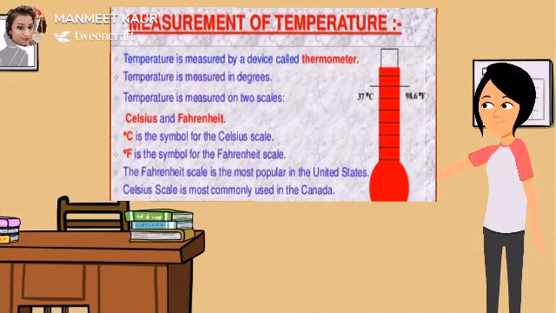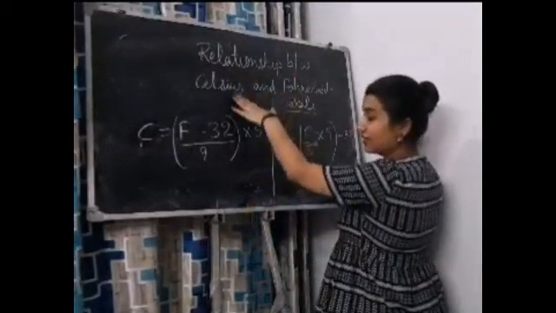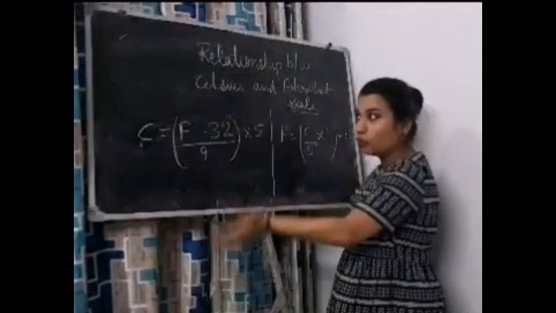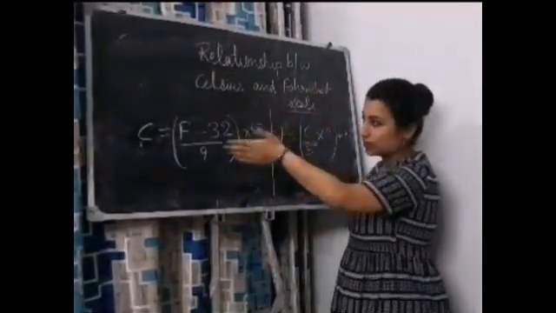So the Fahrenheit scale is the most popular in the United States, while the Celsius scale is most commonly used in Canada. Now, let's see how we convert Celsius into Fahrenheit and Fahrenheit into Celsius. Now I will tell you about the relationship between the two scales, that is the Celsius scale and the Fahrenheit scale.